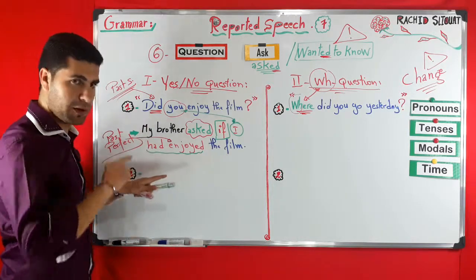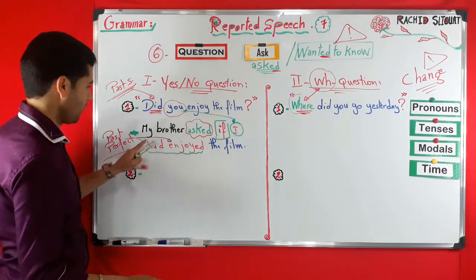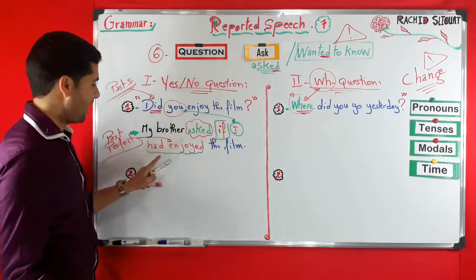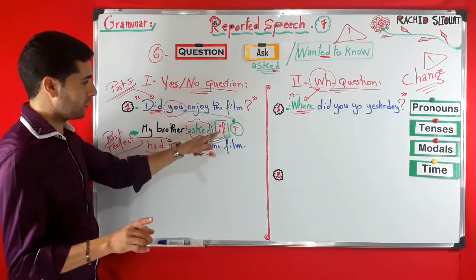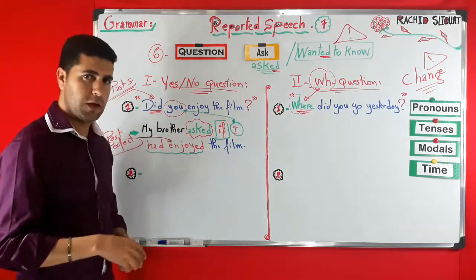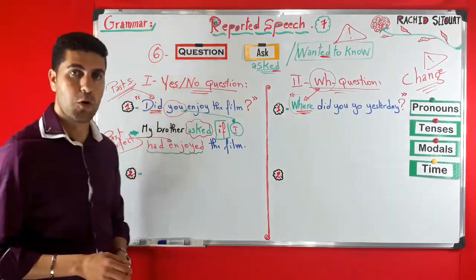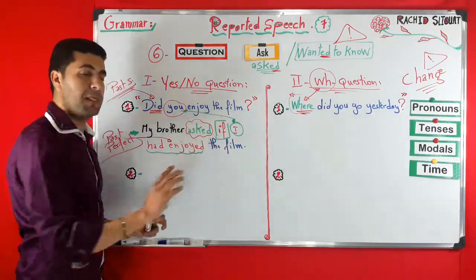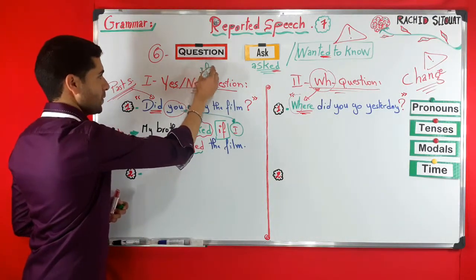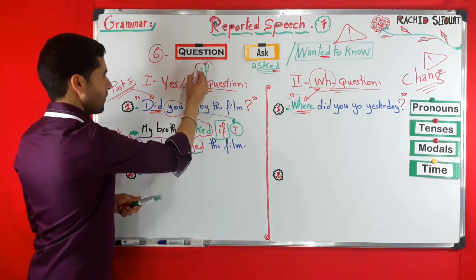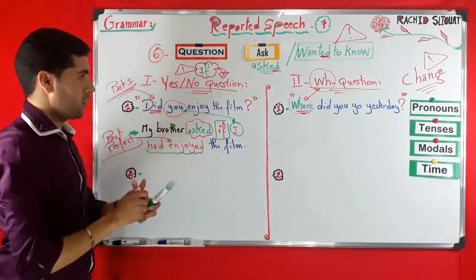When we report a question, it's no longer a question. My brother asked if I had enjoyed the film. So for a yes-no question, what do we use? We can add if. We can also use whether. We can say, for example, my brother asked whether I had enjoyed the film or not. But if you remember just if, it's quite enough. So for reporting yes-no questions, remember if. It's very essential to remember this for yes or no questions.